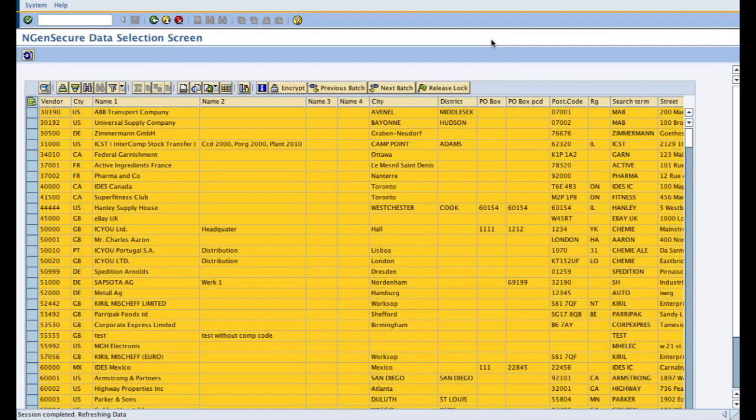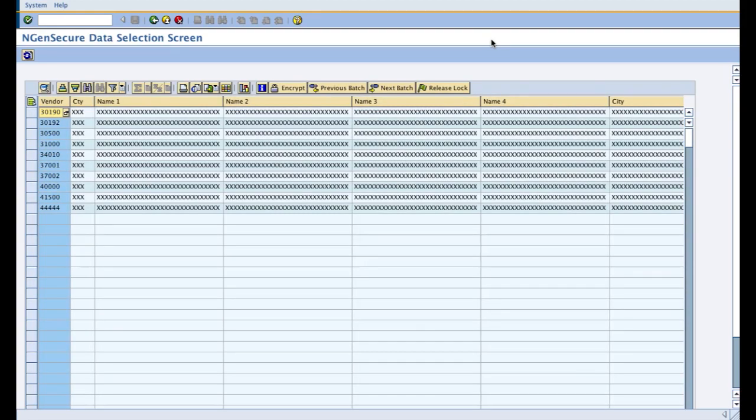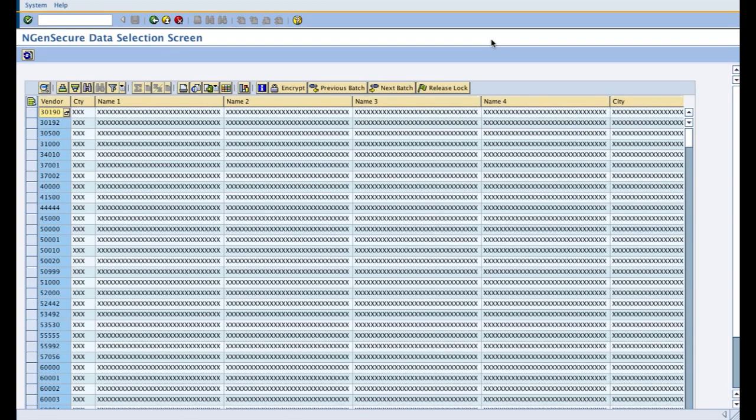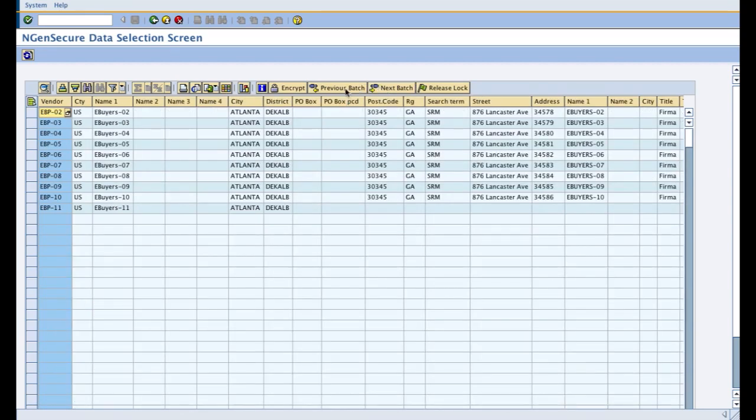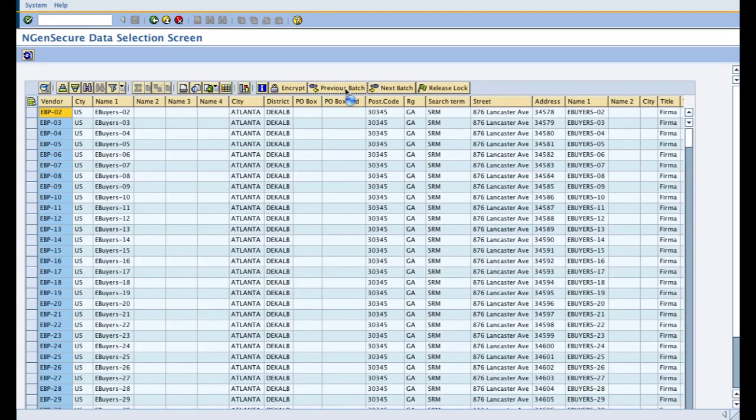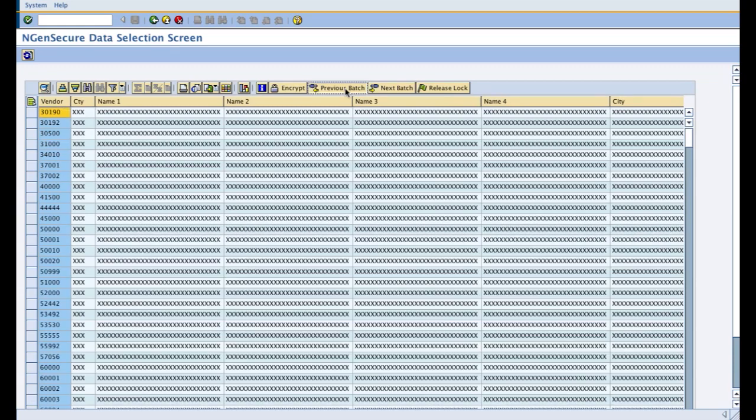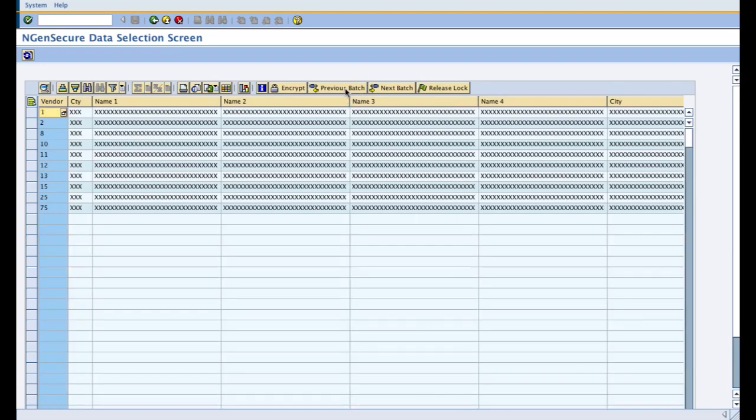So now the encryption process is completed, and it will auto refresh the results on your screen. So I can proceed to the next batch to process the next batch, or go to the previous batch to see the results of my previous batch of records, and go to the first batch similarly.